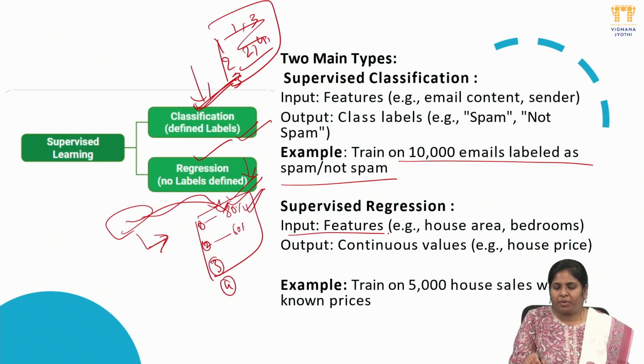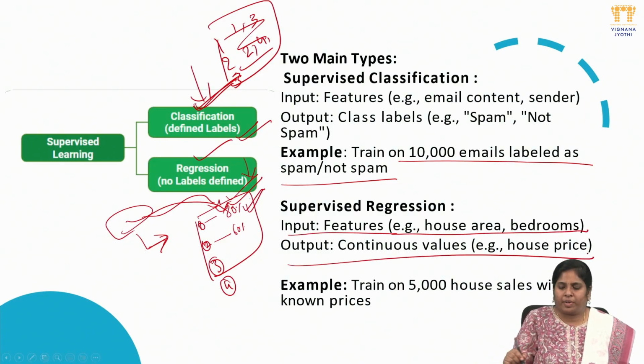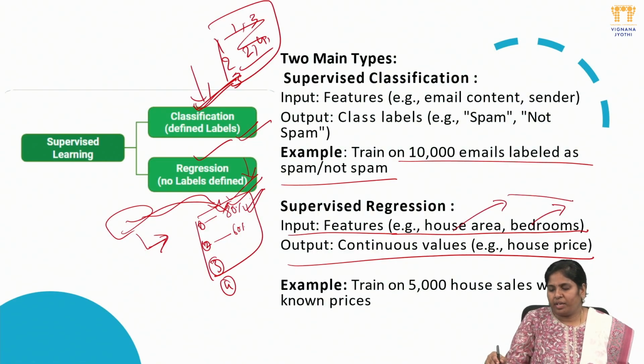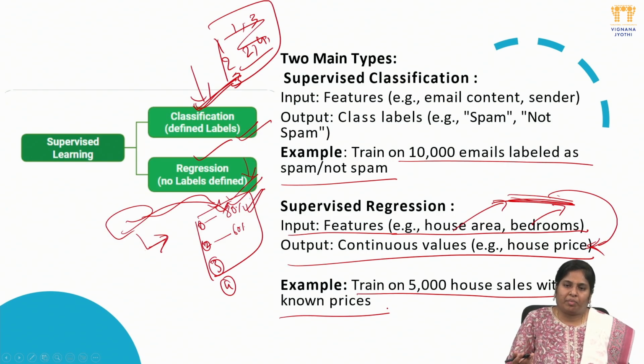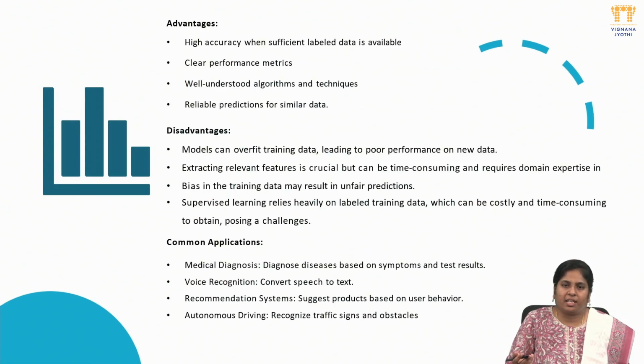Supervised regression: the input is features like house area and bedrooms, and the output is a continuous value, the house price. Depending on the house area and bedrooms, the price will change in different areas. So these two are the inputs, even though we can't predict using only these two values. The area also affects the price, so the house price will change. The training data is 50,000 sales with known prices, so that we can easily estimate upcoming house prices.